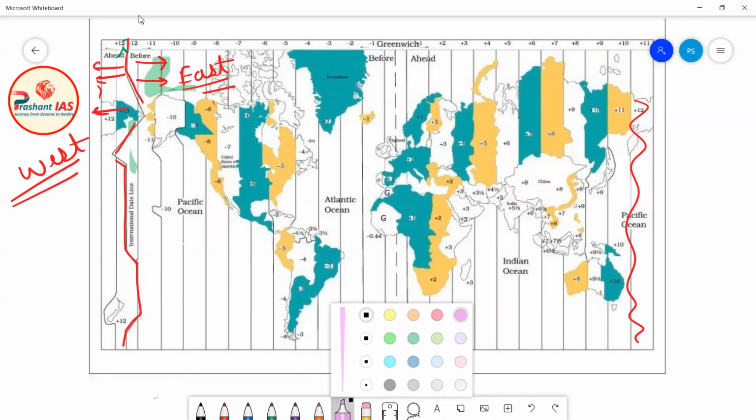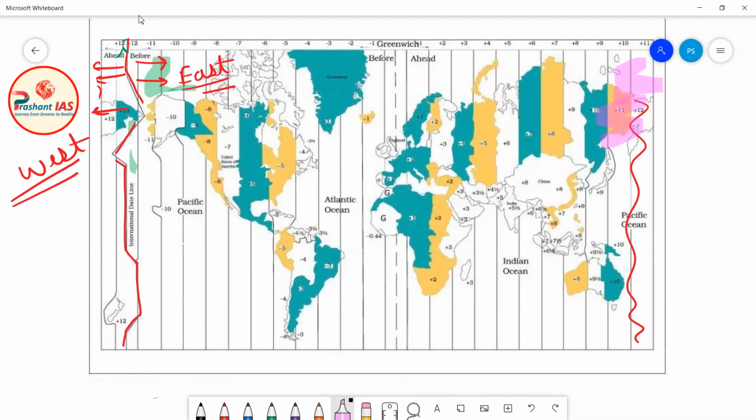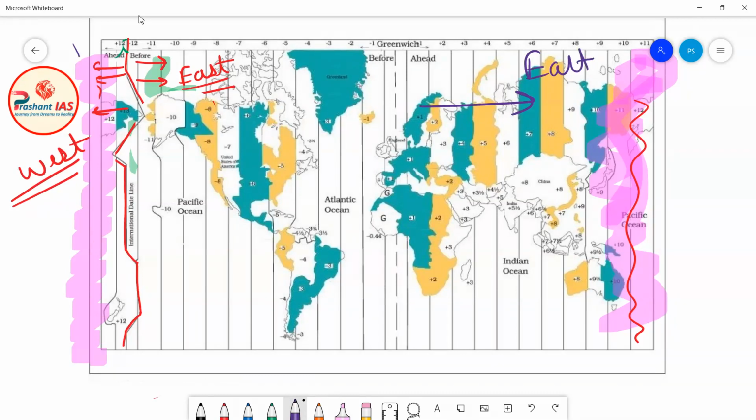Now this pink highlighted region and this pink highlighted region are the same, and both are to the east of prime meridian. But if you look at the direction of these regions by taking the reference of international date line, you will find that they are to the west of international date line.